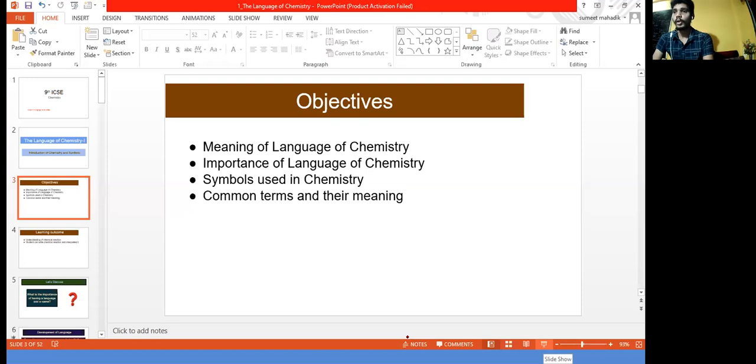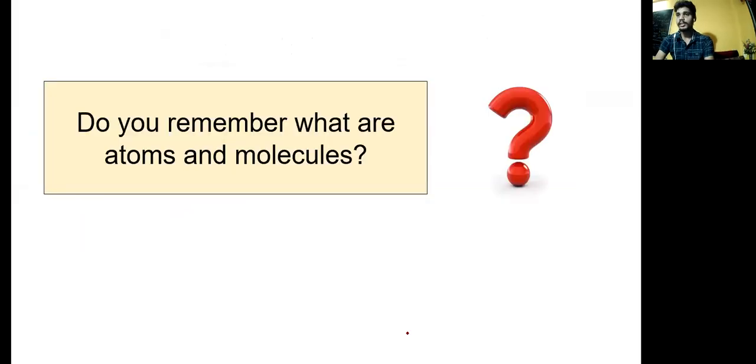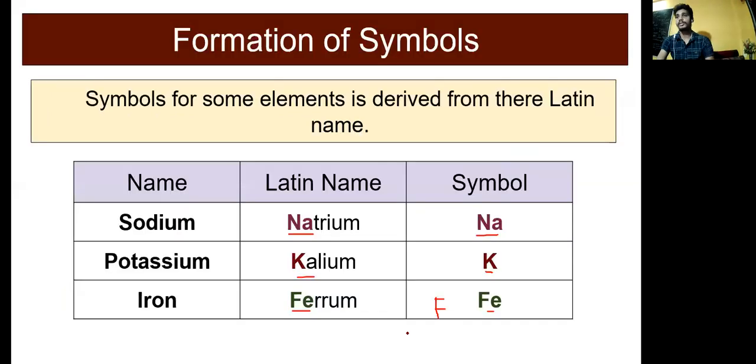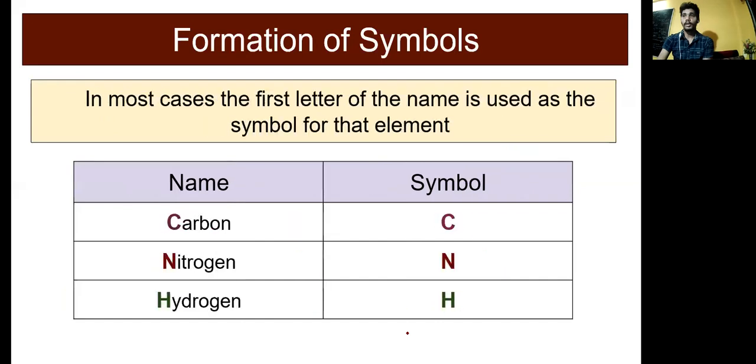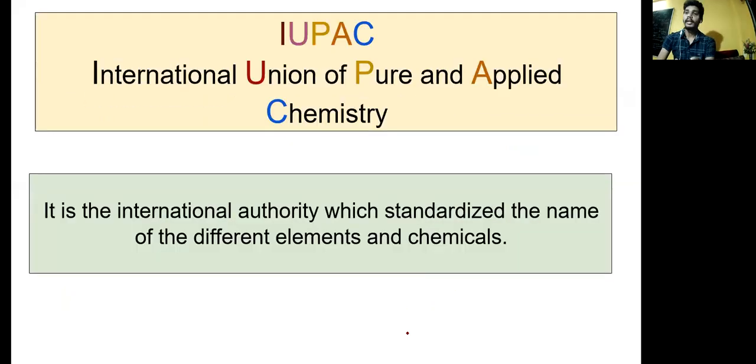Why is the language of chemistry important? Because every language has its abbreviations, correct? Why do we need an abbreviation? To interpret larger information into smaller information, or you can say it is time saving.